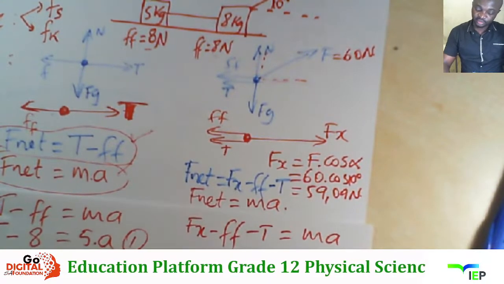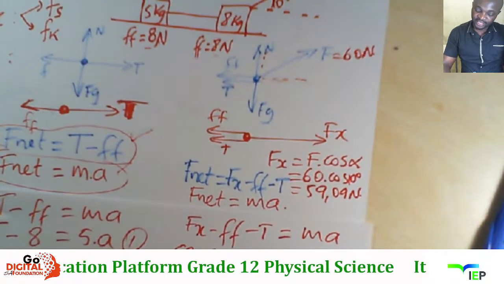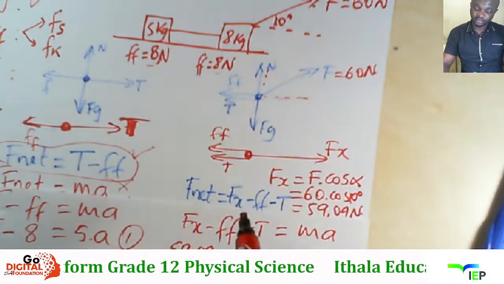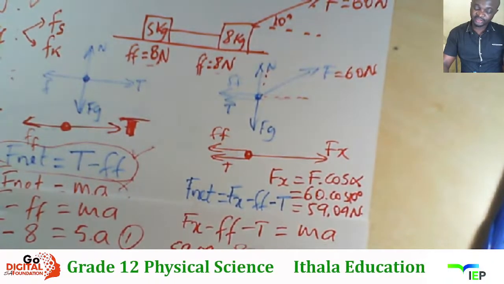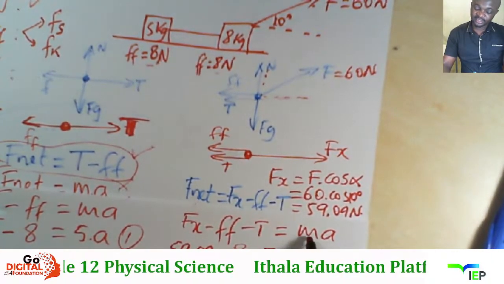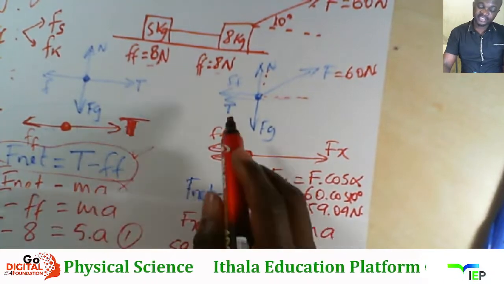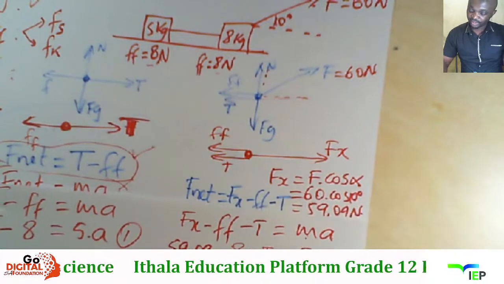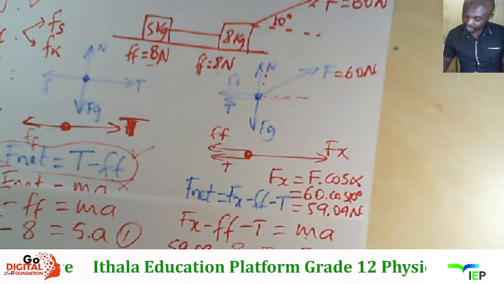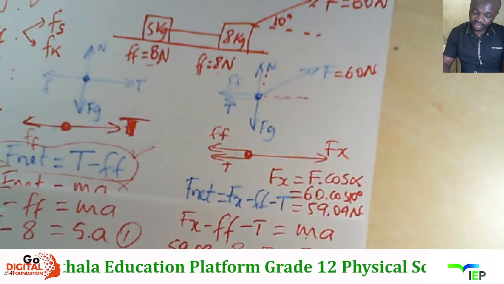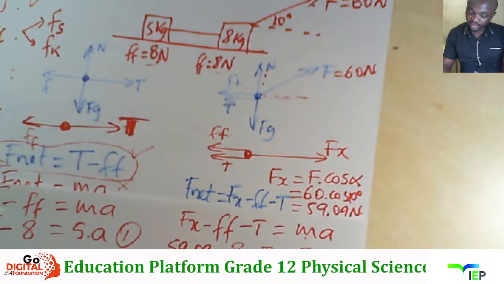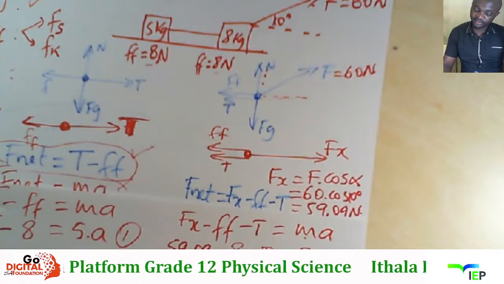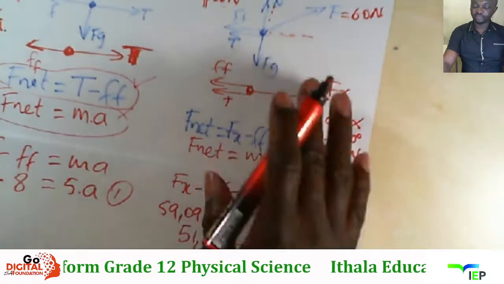So sina 59.09 zothi minus frictional force kulo 8 kg block now 8 newtons minus tension asimazi, then MA the mass is 8 times A. Bele I number lazy I can work out zothi minus 8, so lokhu kunika 51.09 minus tension, that give me 8A, right?